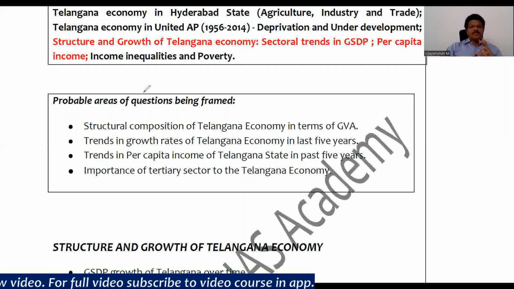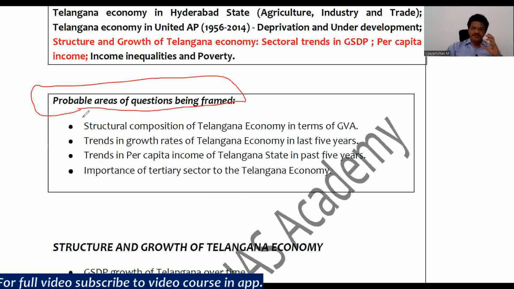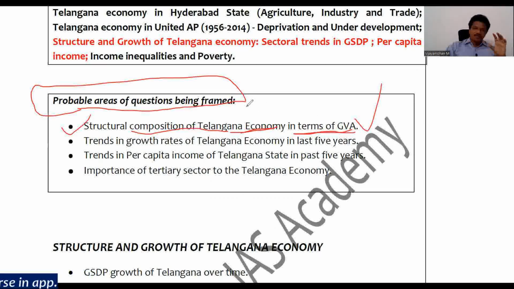What are the probable areas of questions being framed from this chapter? If you observe the previous year questions, then you will get some idea. The first and foremost probable question that there is a possibility of asking in the exam is the structural composition of Telangana economy in terms of GVA. It was already asked in 2016, right? What is the structural composition of Telangana economy in terms of GVA? You have to observe this for the previous 5 or 6 years, especially after the formation of Telangana state, right?